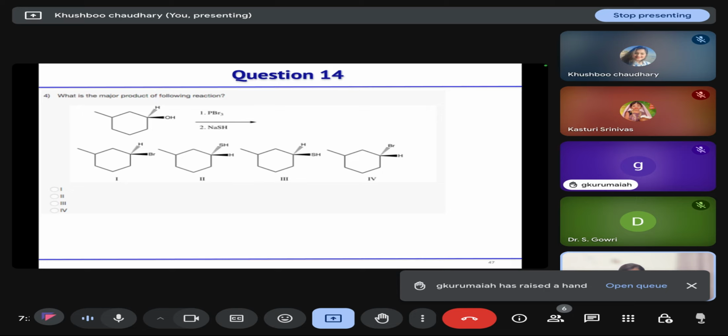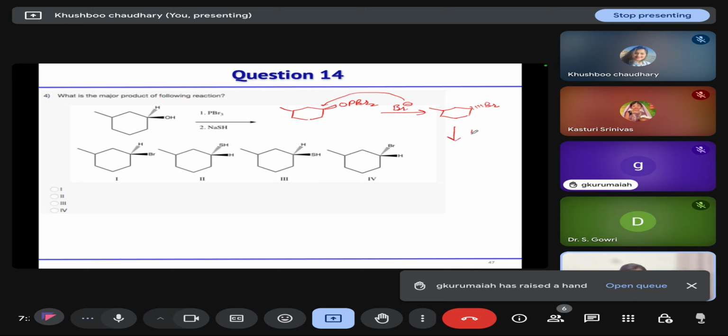Okay, so in this question, what is the major product of the following reaction? First of all, alcohol will react with PBr3. First it will form OPBr2. Then that Br negative will attack from the backside, so it will form this.